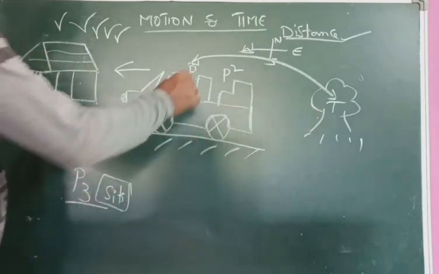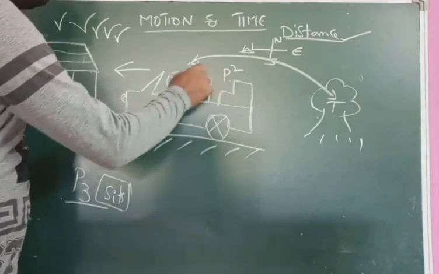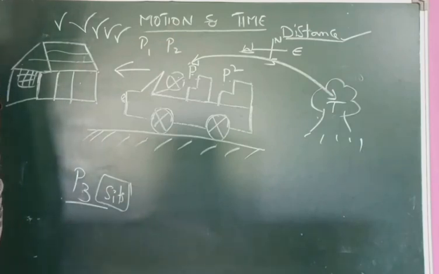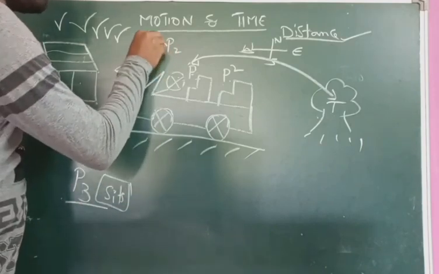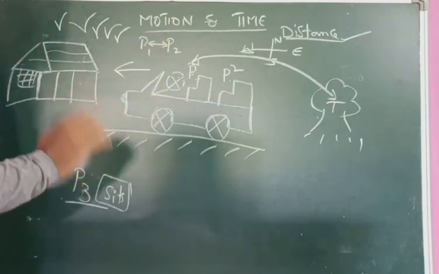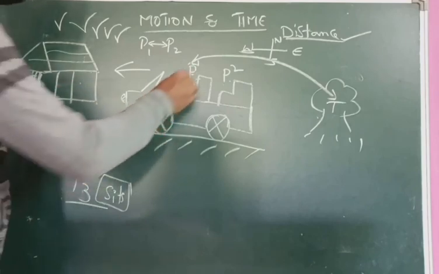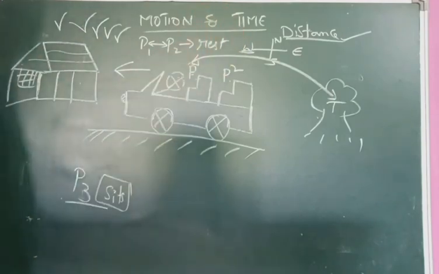And there are two persons in the car, P1 and P2. Compare the two persons P1 and P2. Here what we have to compare? We have to compare the distance. The distance between the two persons P1 and P2 is not varying. That means it is constant. So the persons P1 and P2 are in a rest position.